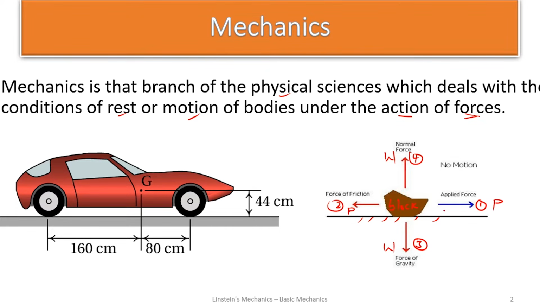But in a situation where this force is P plus 1, this block will not be in equilibrium. There will be motion this way because this force now will be greater than the P. To keep it in equilibrium, we must add plus 1 here. If this force W is plus 1 here, it is no longer in equilibrium because there is going to be what?